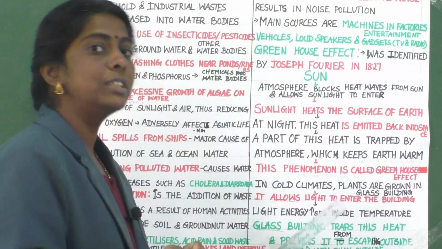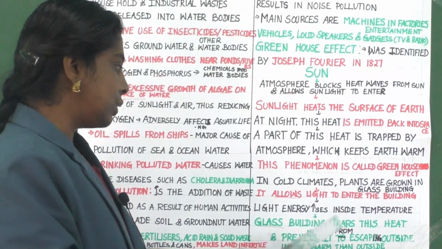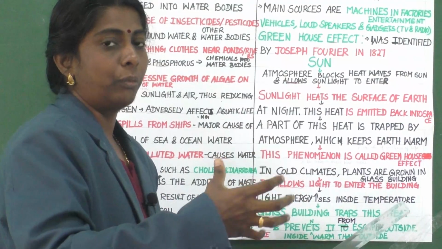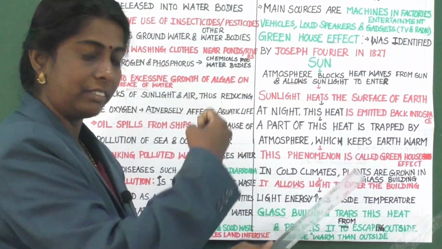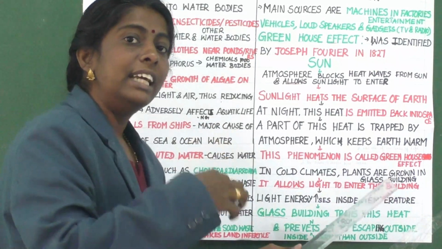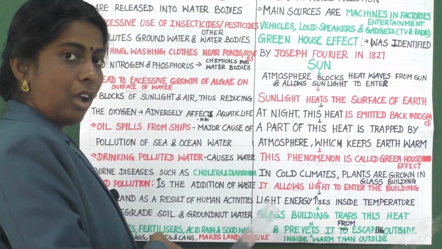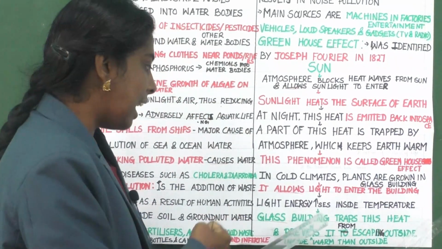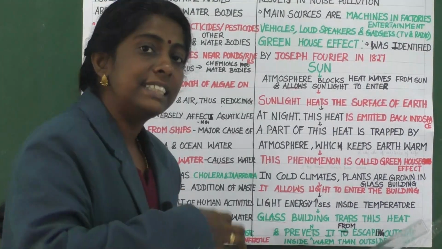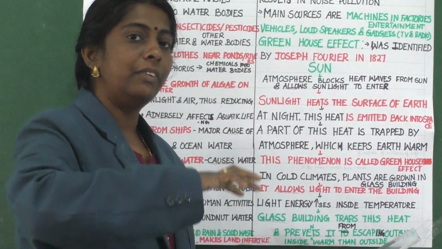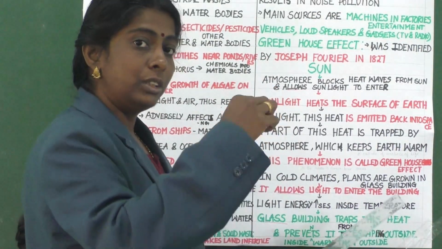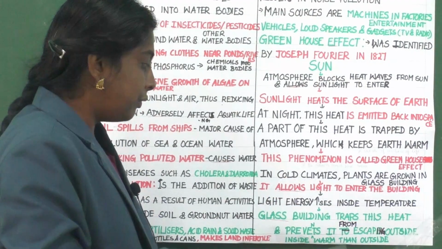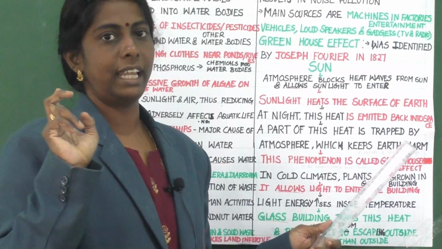Glass will allow the light to enter the building, so that the light energy increases the inside temperature. Then the glass building traps this heat. It will trap the heat and prevent it from escaping outside, so that the inside of the glass building will be warmer than the outside space.